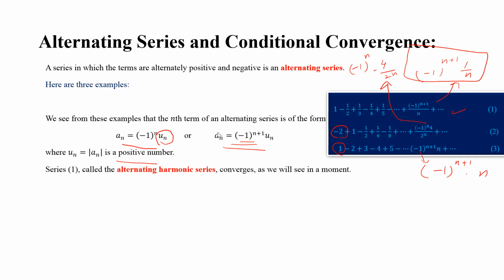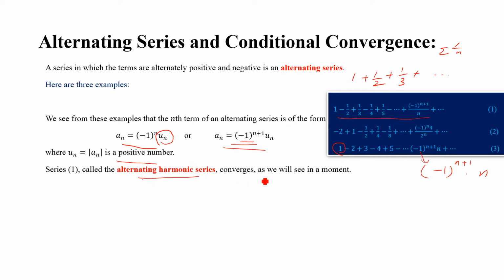Now, the first series, that is this one, is actually an alternating harmonic series. Now, what is a harmonic series? You must remember that the harmonic series, sigma 1 over n, looks like 1 plus 1 over 2 plus 1 over 3 plus and so on. Now, if we have alternating sign change in this series, that is positive, negative terms, then we have this series. This is called the alternating harmonic series and it converges as well. We'll prove it in a moment.